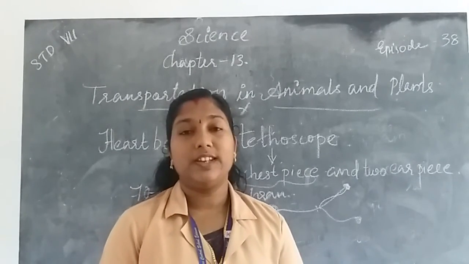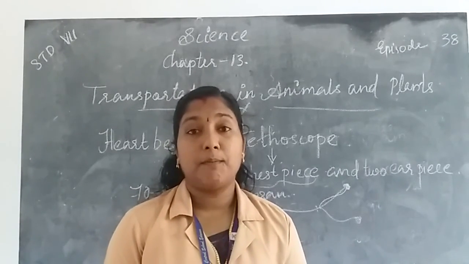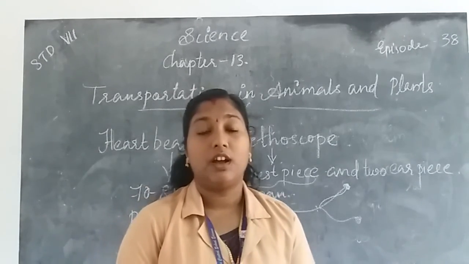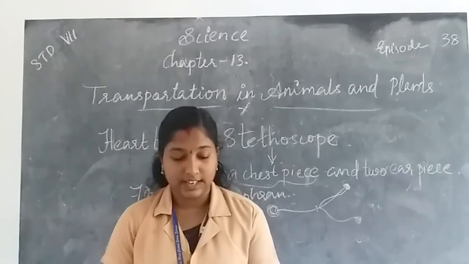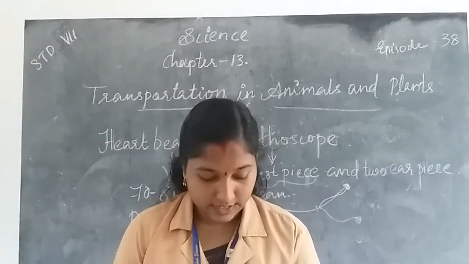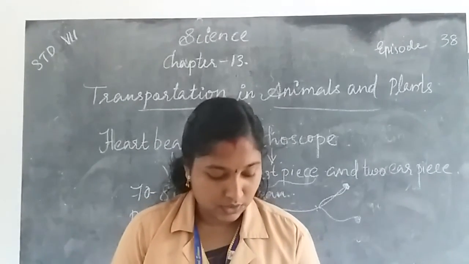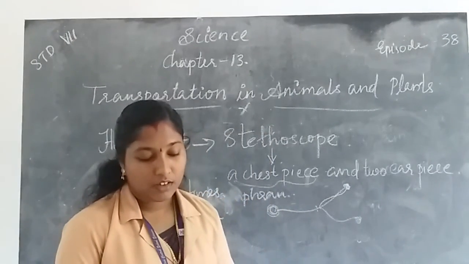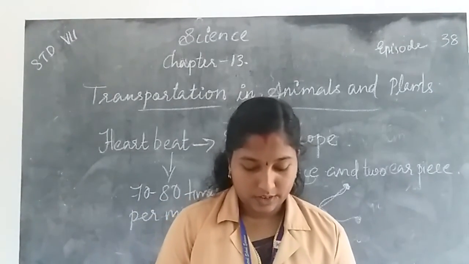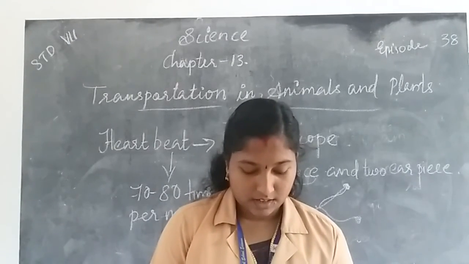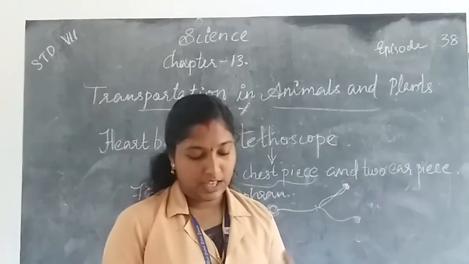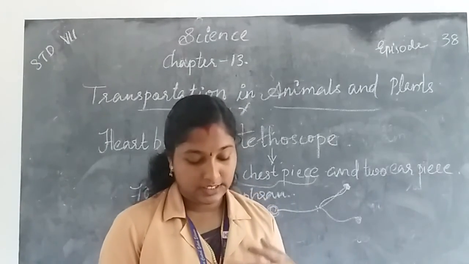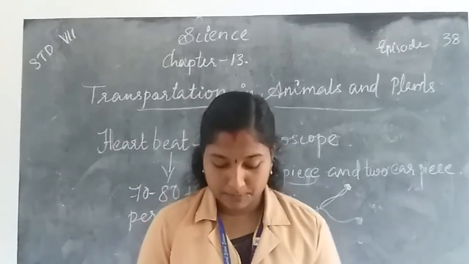We know what pulse rate is. It is the throbbing of our blood vessels or arteries. Yes, that is called pulse rate. A healthy person needs 70 to 80 beats per minute of pulse rate.